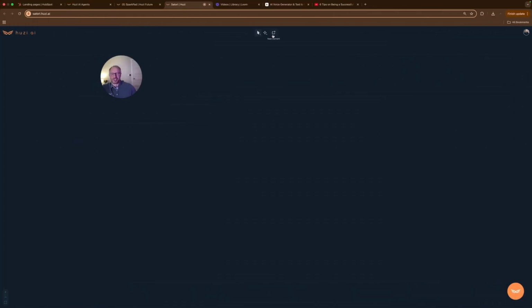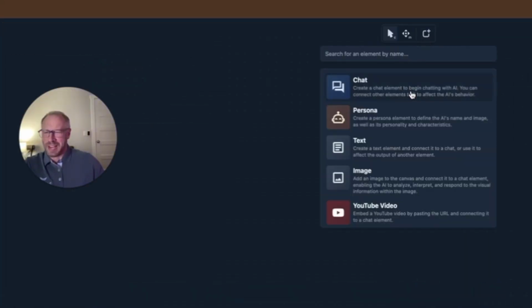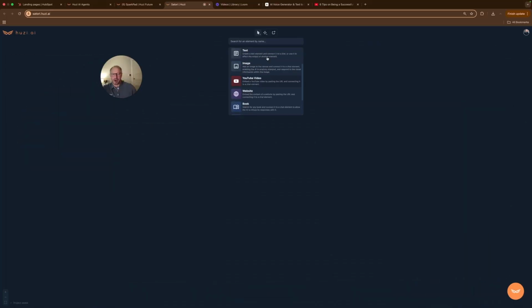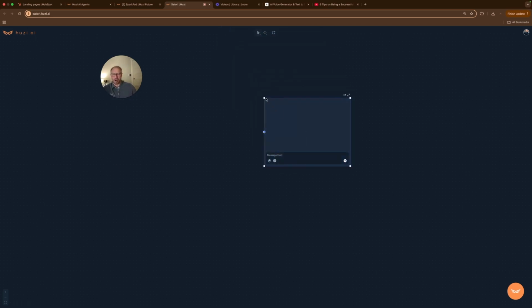All right, here's the Satori board. At the top of the canvas, you have your toolbox. Now, let's start by dragging and dropping a chat boost block onto the canvas.